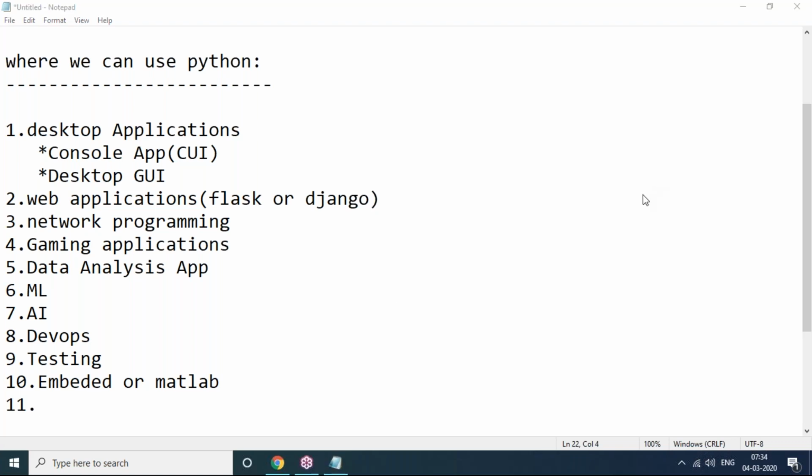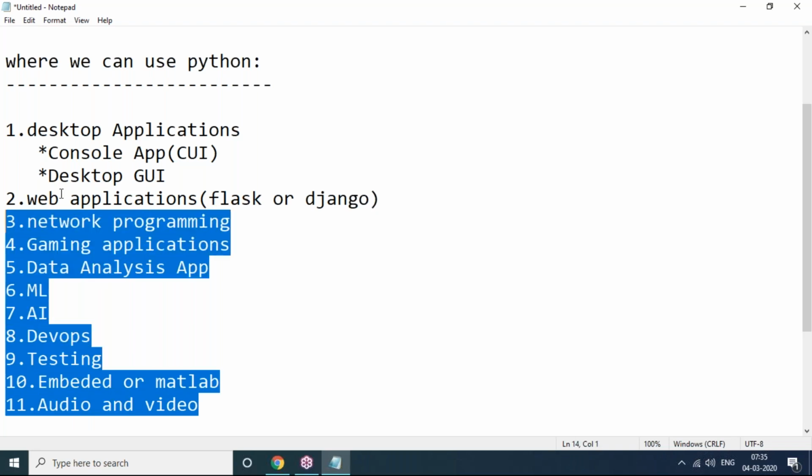Course duration will take minimum 50 to 60 days for sure. So these are the embedded applications, MATLAB applications, audio and video based applications that we can develop using Python. These are the areas where exactly we can use Python.